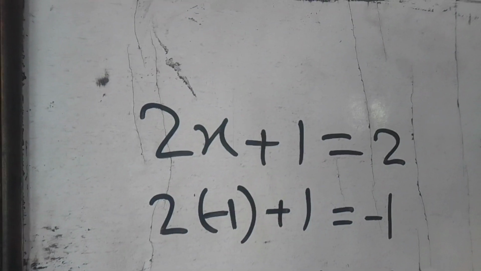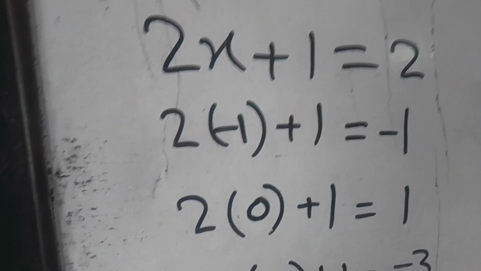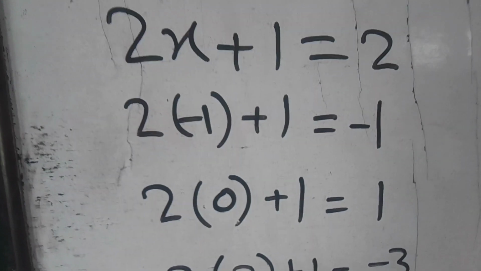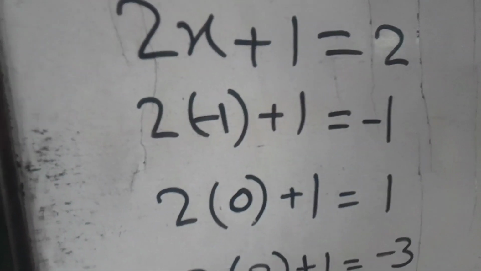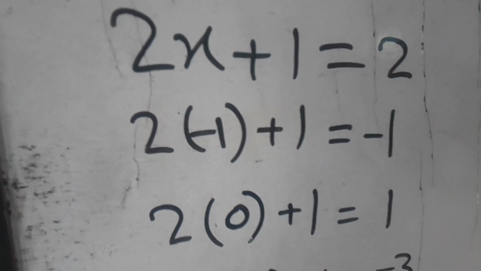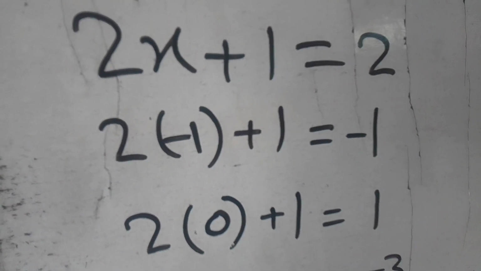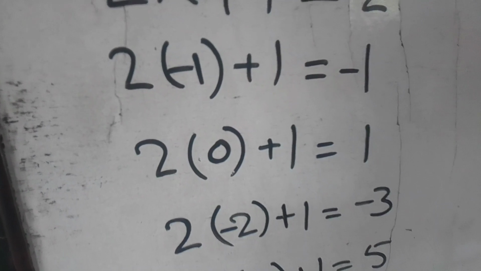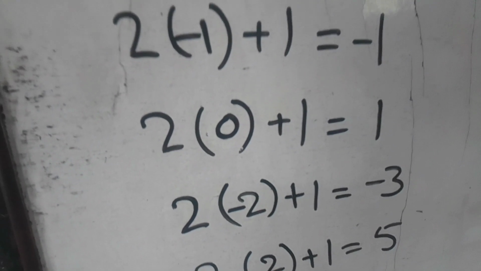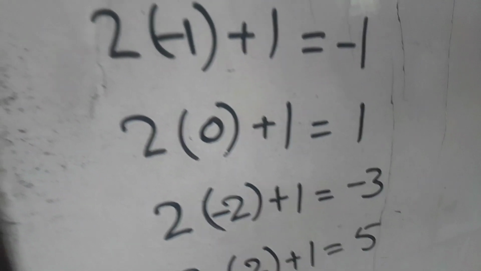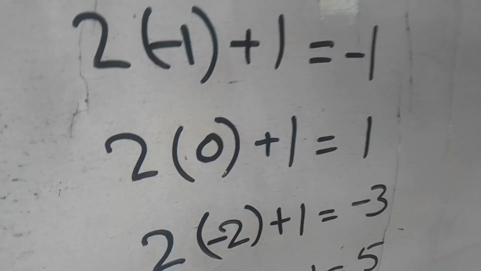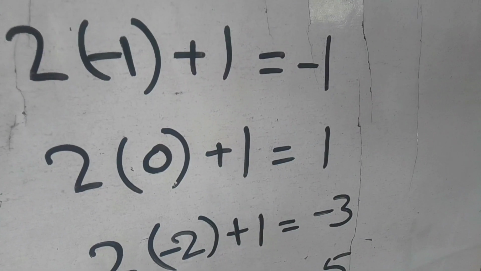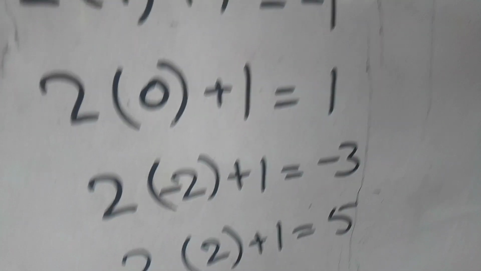If we try to solve it and put the value of x as minus 1, we get minus 2 plus 1, and our answer will become minus 1. If we put the value of x as 0, 2 into 0 will become 0, and plus 1 is equal to only 1.